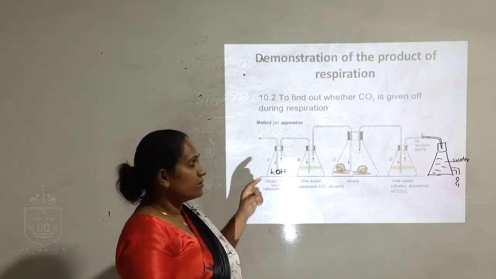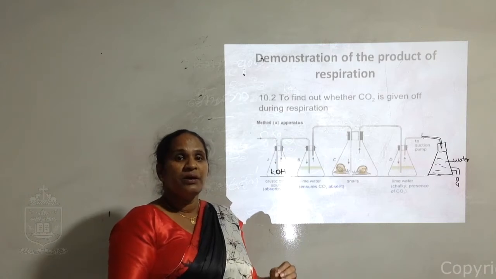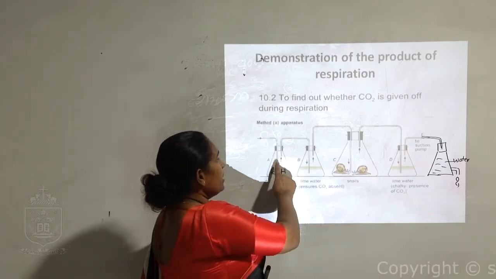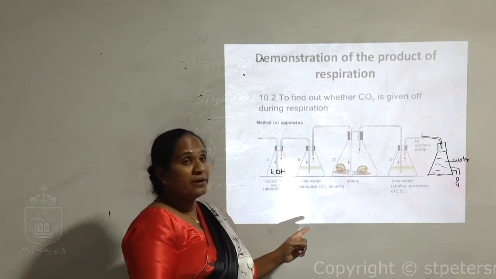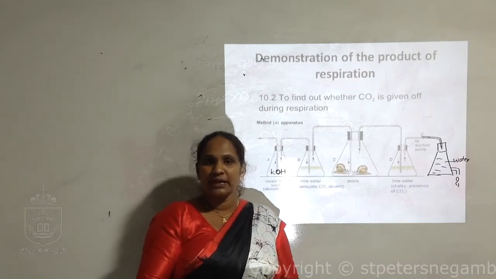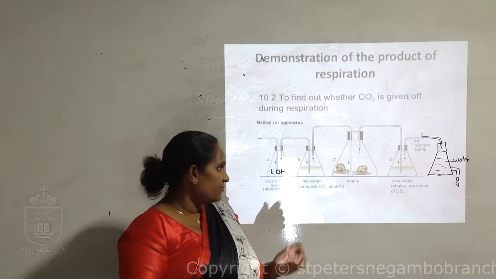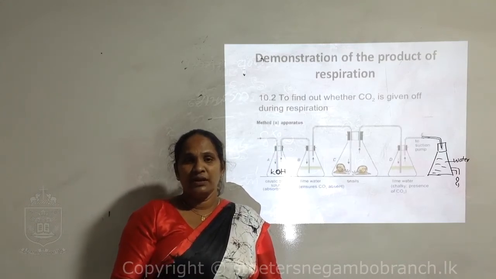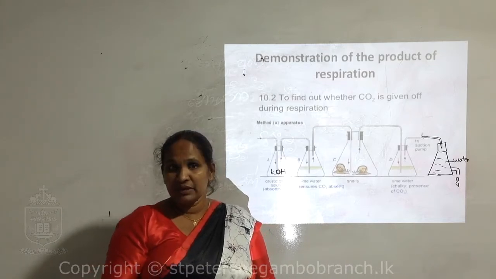When carbon dioxide goes into that, the potassium hydroxide absorbs the carbon dioxide. Then the remaining air goes to the second flask, flask B. In that there is lime water, calcium hydroxide. Normally we use calcium hydroxide, or lime water, to recognize carbon dioxide. When carbon dioxide goes into lime water, it turns milky white.